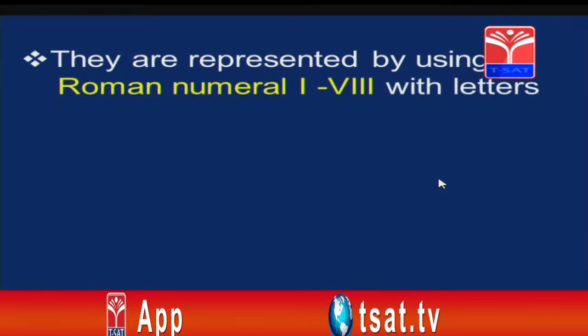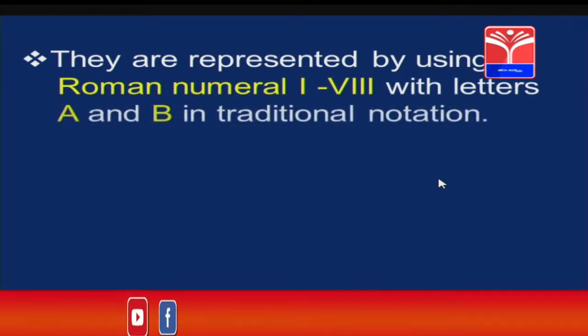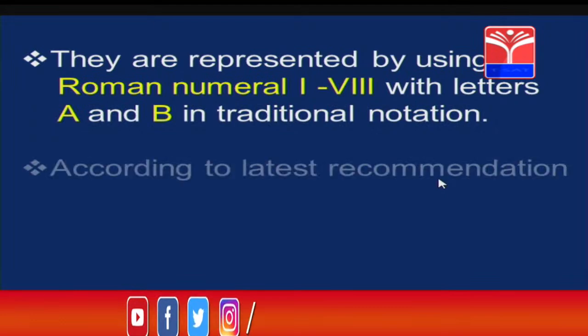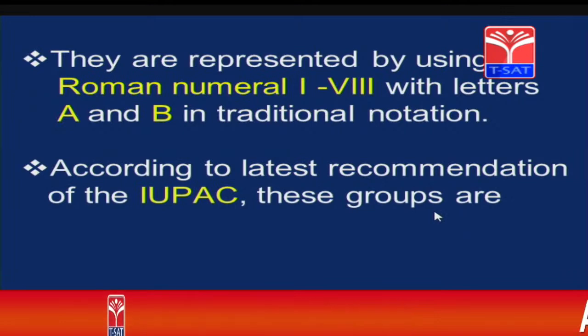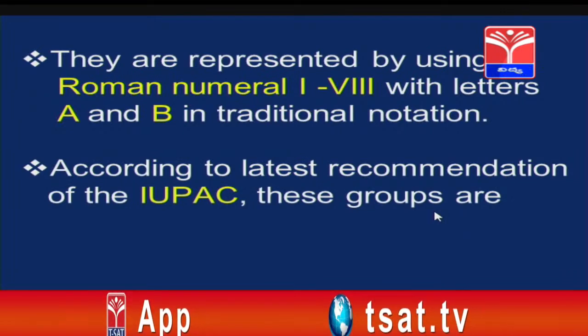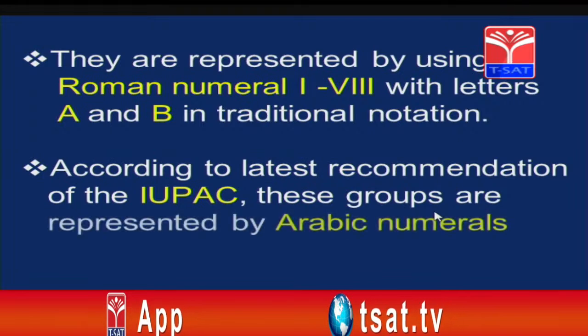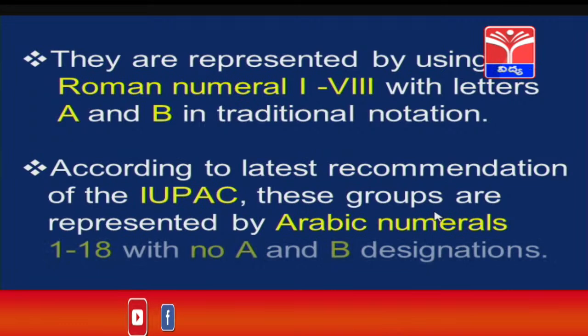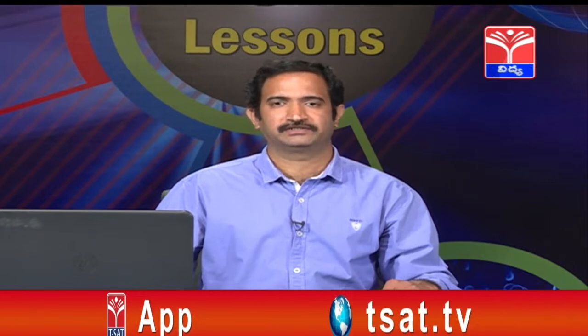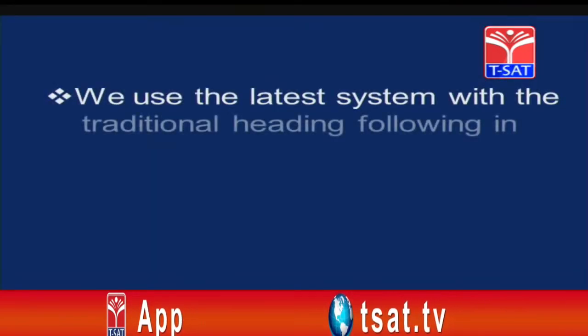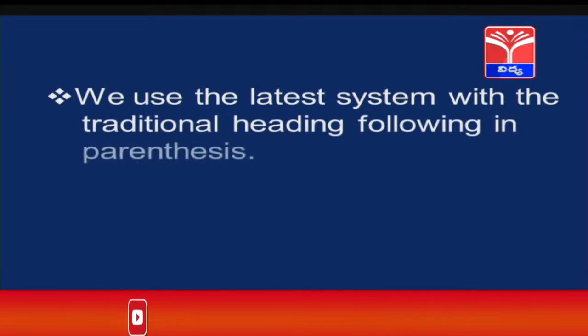Now, they are represented using Roman numerals from 1 to 8 with the letters A and B in the traditional notations. According to the latest recommendation of the IUPAC, IUPAC means International Union of Pure and Applied Chemistry, these groups are represented by Arabic numerals, 1 to 18, with no A and B designations. Now, in India we are combining them and using notations like this. You see here, we use the latest system with the traditional heading following in parentheses.